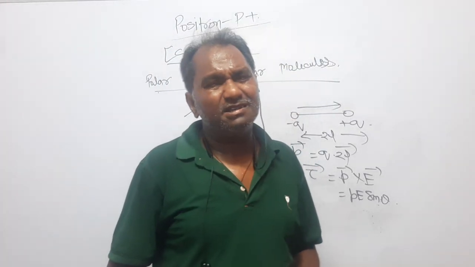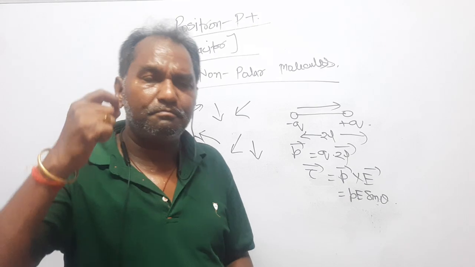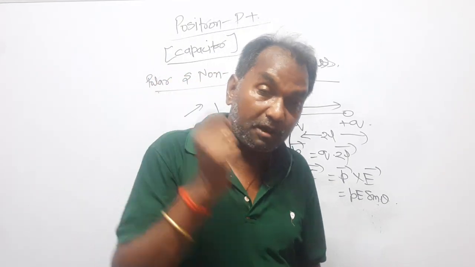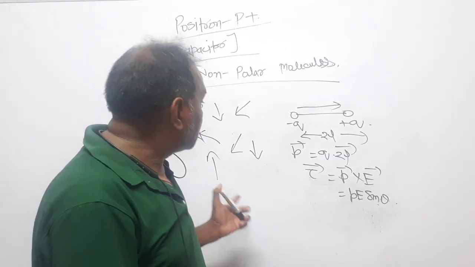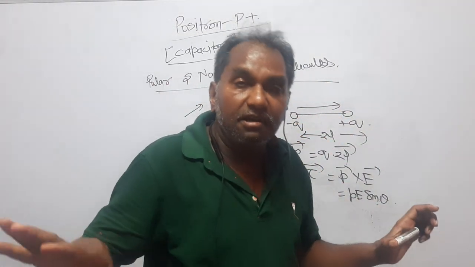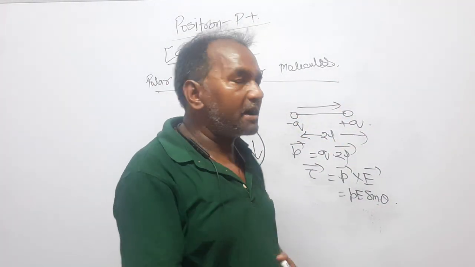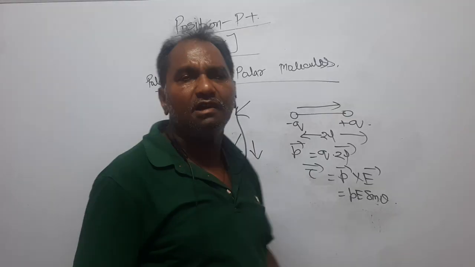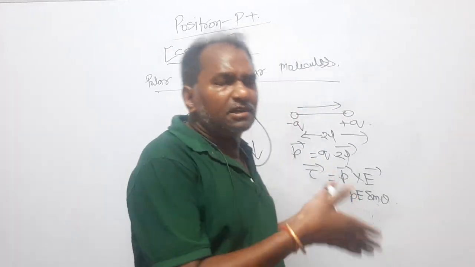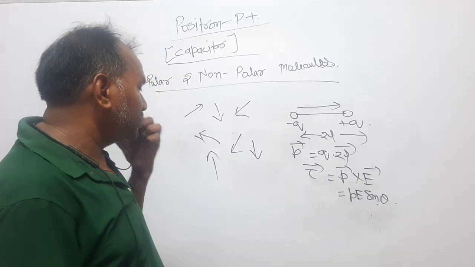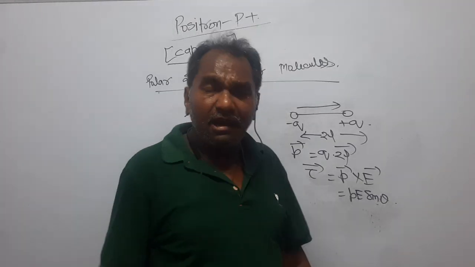What is the impact of what I have said? In the case of polar molecules, they have permanent polarity, they are permanent dipoles, but even so, in the absence of electric field, they are distributed randomly, and their total impact is zero. But as soon as the electric field is applied, these dipoles try to align themselves in the direction of the field. And why do they align themselves?